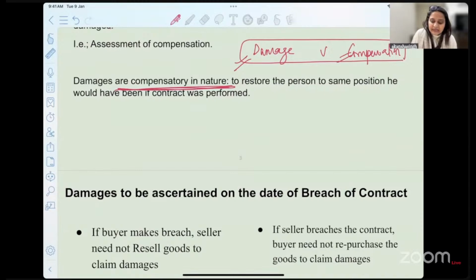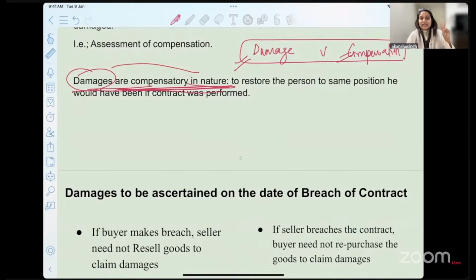So that is why damages are of compensatory nature, by which we intend to restore the person to the same position. So how we restore them will differ from the transaction. But we are intending that whatever losses happen to a person, we have to restore them. We have to take them back to the original position as if the contract has been performed.